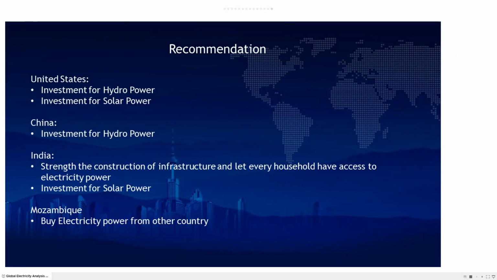Finally, we reached our recommendation to those countries. For the United States, we suggest that they make investments in both hydropower and solar power. For China, we suggested that they invest in one specific power, which is hydropower. For India, we think they can strengthen the construction of infrastructure and let every household have access to electricity power first. Then they can also make investments in solar power as well. For Mozambique, till now, we still think they can buy electricity power from other countries, but they can make other investments in the future. Thank you.